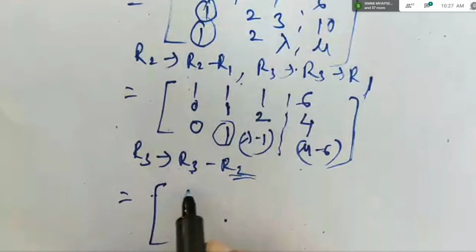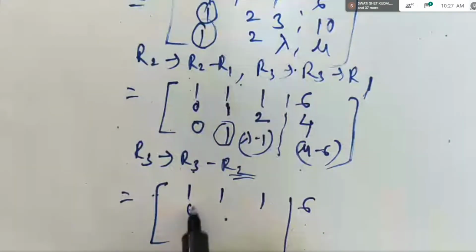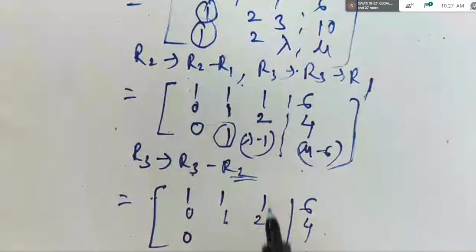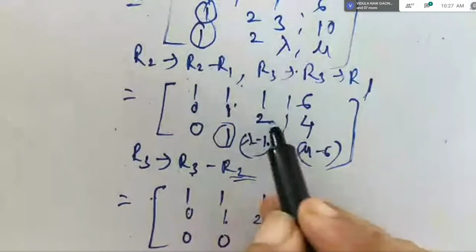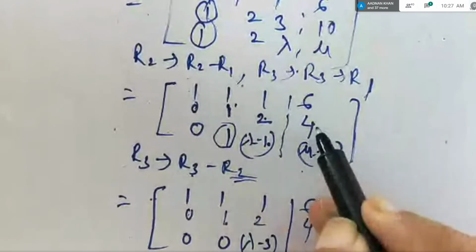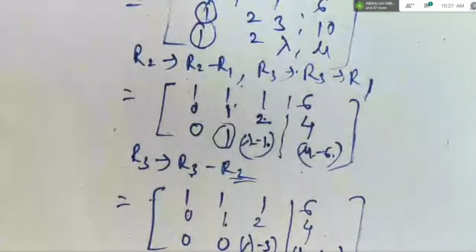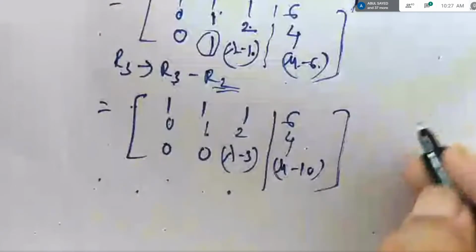So first and second row will remain same here. We are changing only R3. 0 minus 0 is 0, 1 minus 1 is 0, lambda minus 1 minus 2 means it will be lambda minus 3, mu minus 6 minus 4, so it will be mu minus 10. Any doubt till here? This is your echelon form.